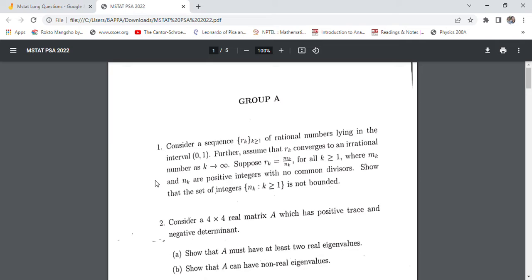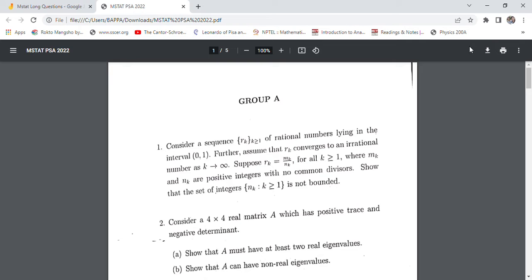Today we'll solve MSTAT 2022 ISI examination questions. So let's get started with the first question.